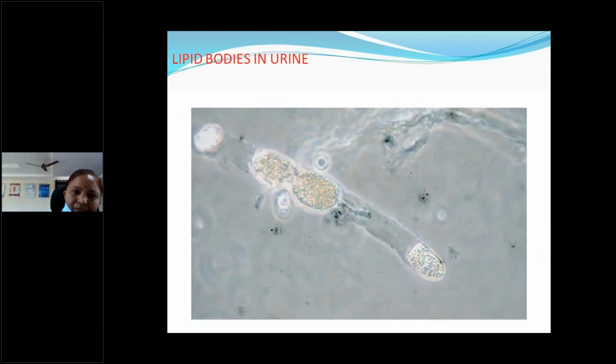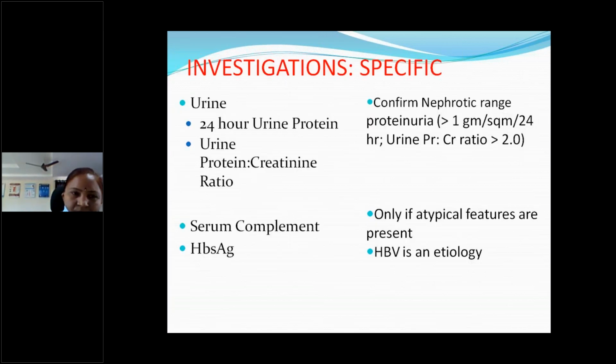So this is urine plain microscopy. In case of nephrotic syndrome, before treatment, the hyperlipidemia leads to lipiduria. These are lipid bodies in the urine. So, specific investigation, after general investigation: the 24-hour urine protein. We have to educate the parents also on how to collect the 24-hour urine protein.